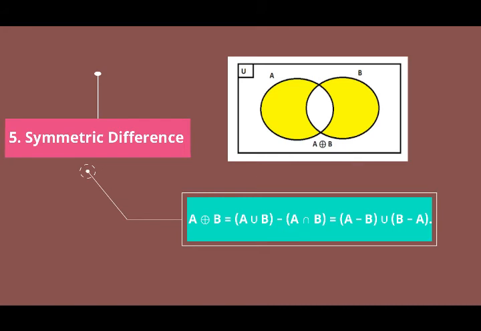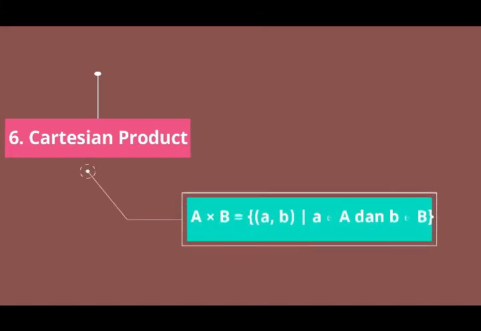It can be expressed like on the screen. Last is Cartesian product. Cartesian product of sets A and B is a set whose elements are all ordered pairs that may be formed with the first component from set A and the second component from set B. It can be expressed like on the screen.